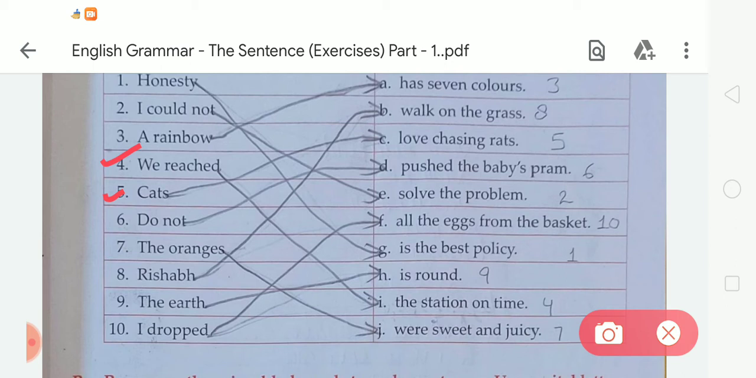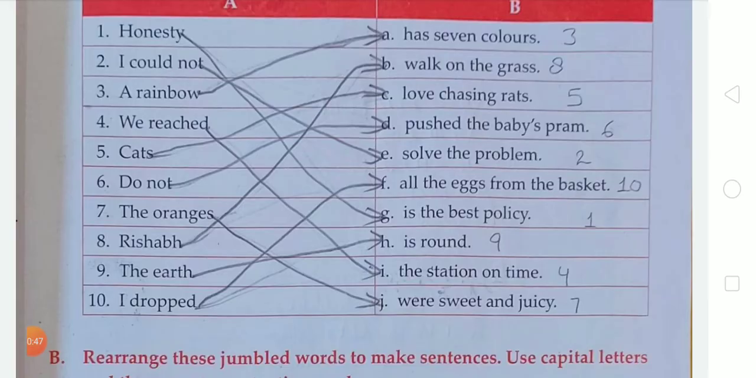Now the next, number 6. Number 6 is "do not." So we have to match number 6 with D. Do not push the baby's pram. So student, number 6 is "do not," and we match it with D. The sentence will be "Do not push the baby's pram."